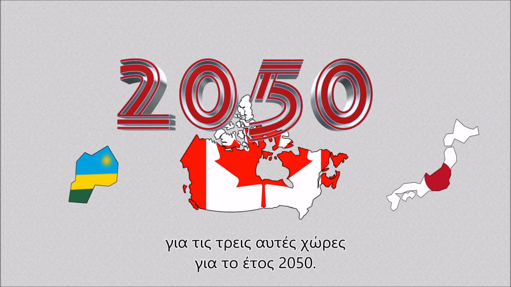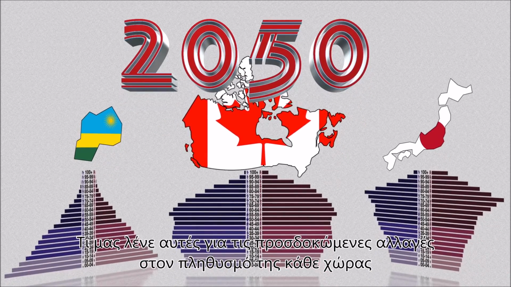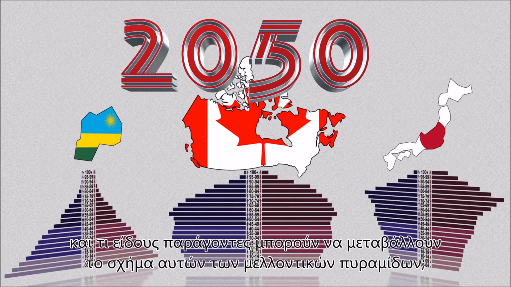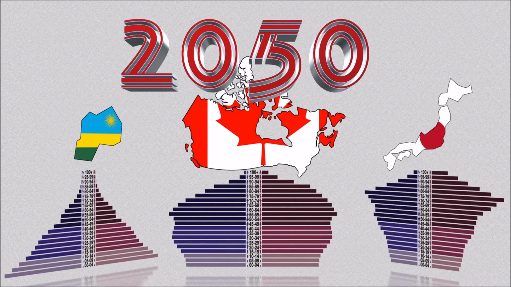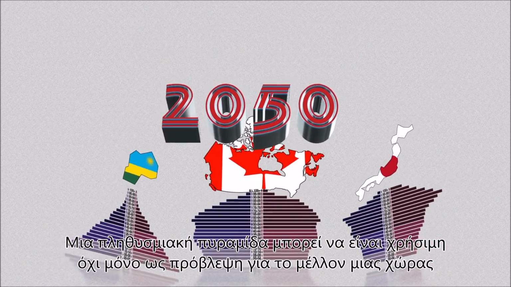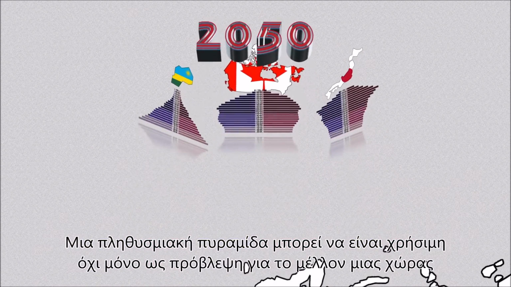Now let's take a look at the projected population pyramids for the same three countries in 2050. What do these tell us about the expected changes in each country's population? And what kinds of factors can alter the shape of these future pyramids? A population pyramid can be useful not only as a predictor of a country's future, but as a record of